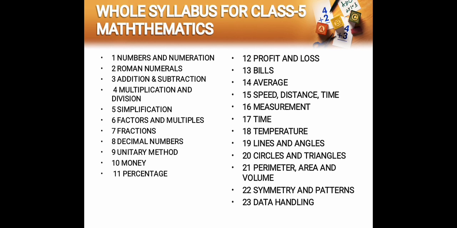Chapter number 9 is the unitary method. Chapter number 10, money. Chapter number 11, percentage. Chapter number 12, profit and loss. Chapter number 13, bills. Chapter number 14, average. Chapter number 15, speed, distance and time, and how these three are related to each other.